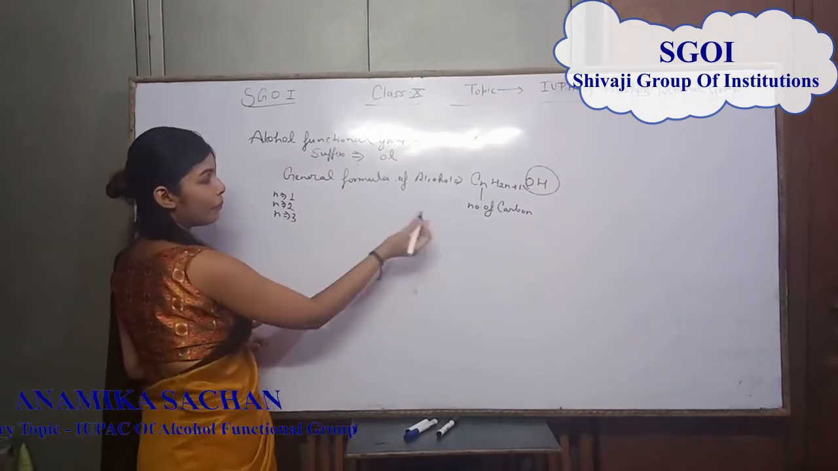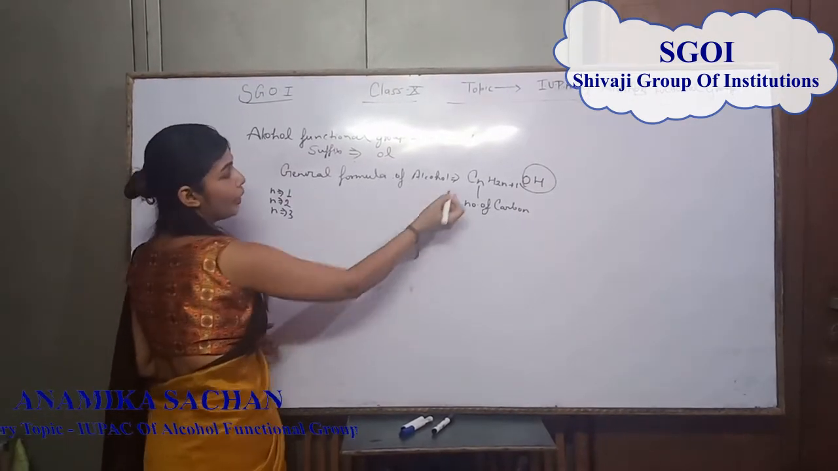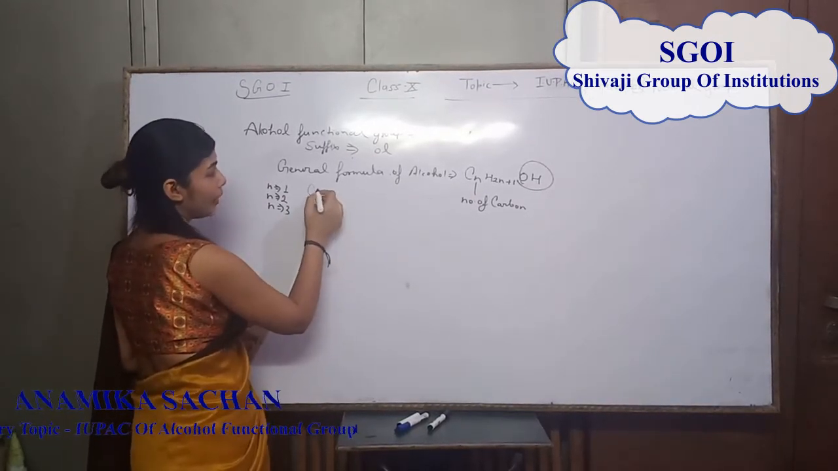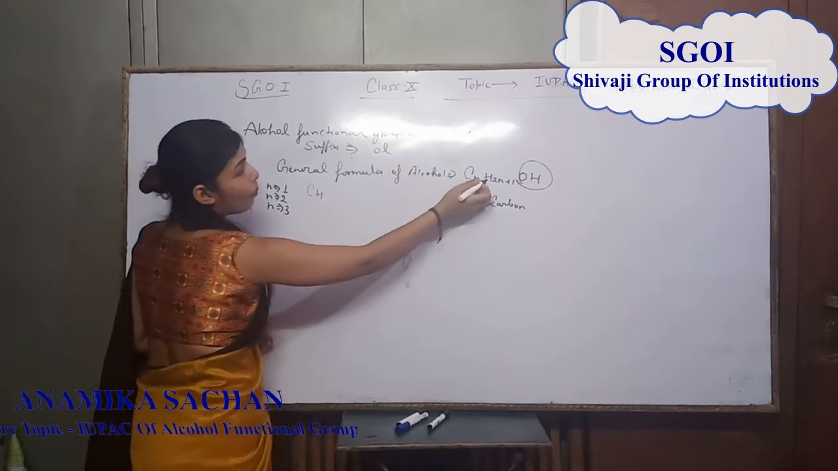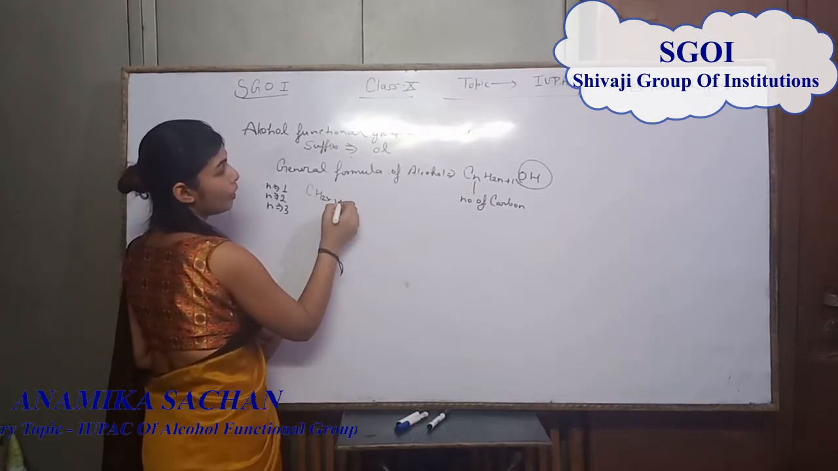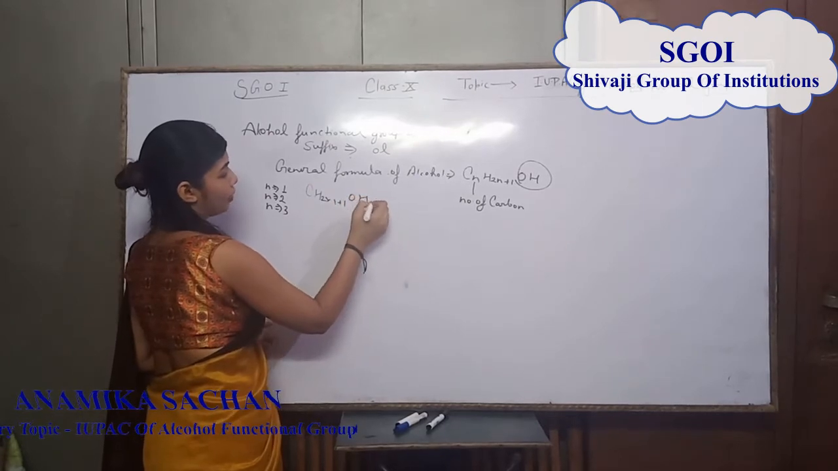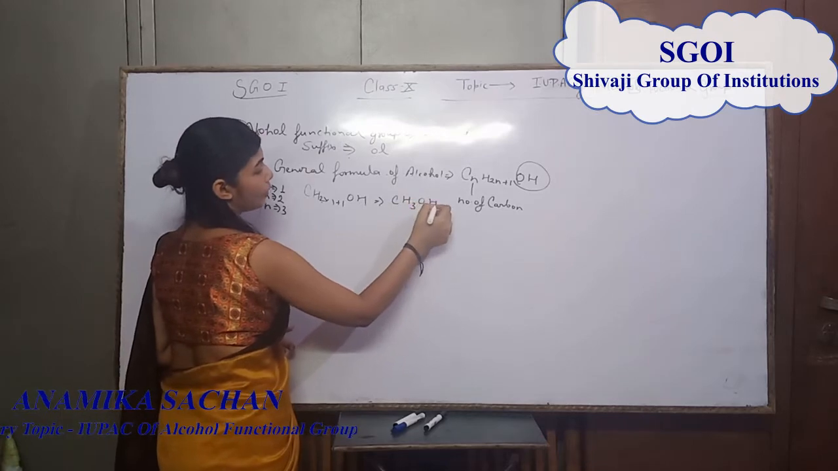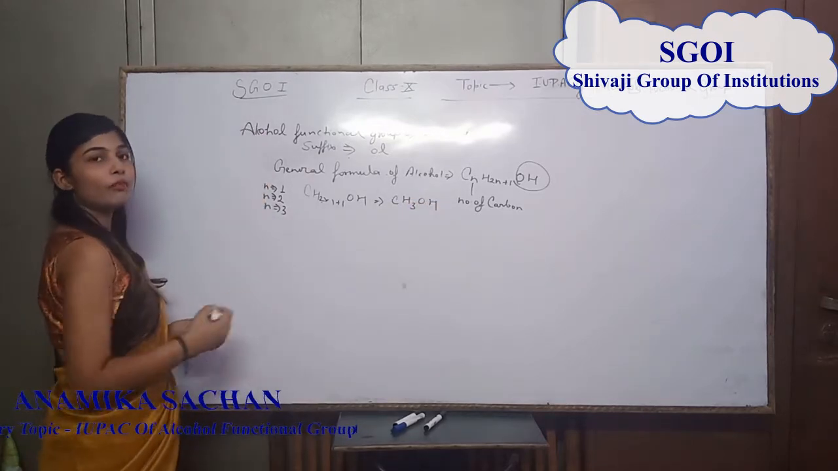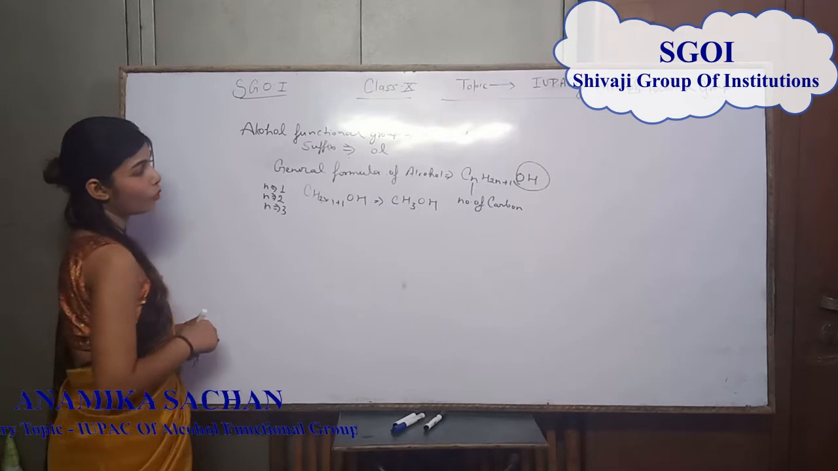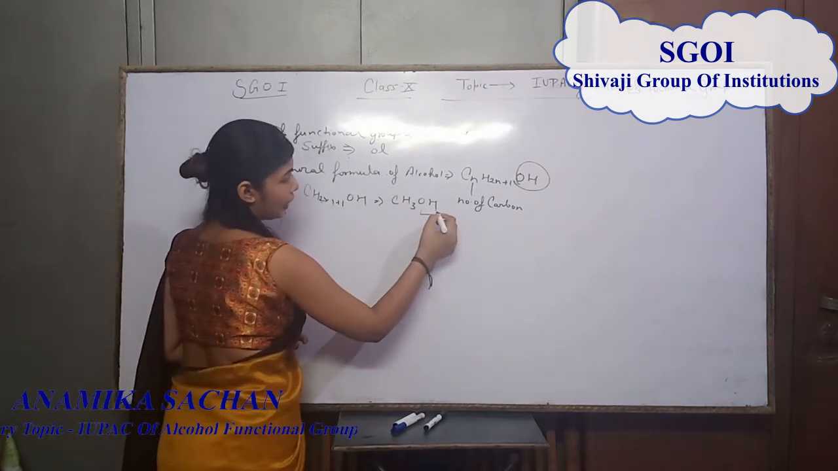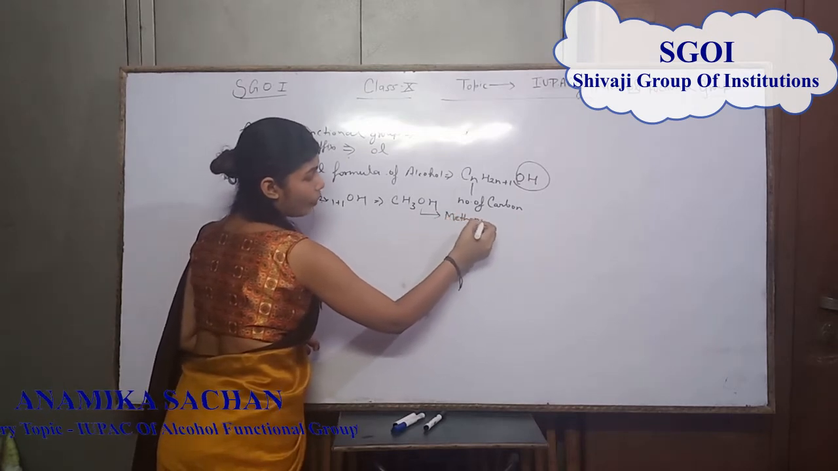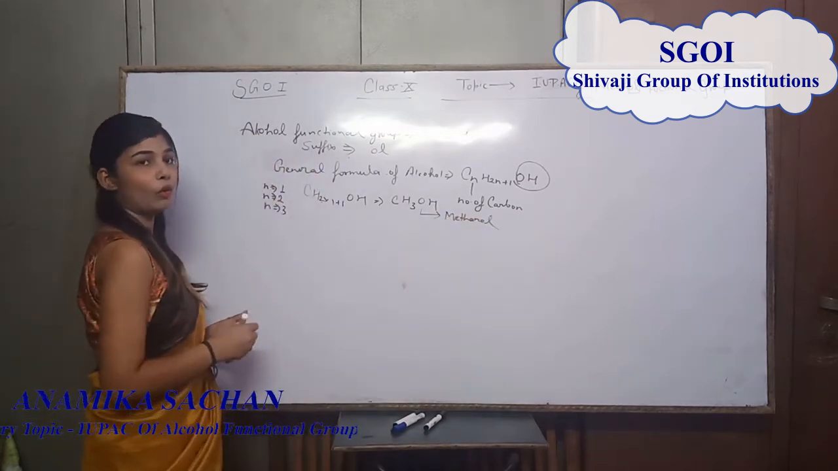So students, if the number of carbon is 1, put this value in the general formula CnH2n+1OH, n is 1, that is why 2 into 1 plus 1, OH. So the formula is CH3OH. That is the formula of the first member of alcohol, which is known as methanol. Students, the IUPAC name of this compound is methanol.